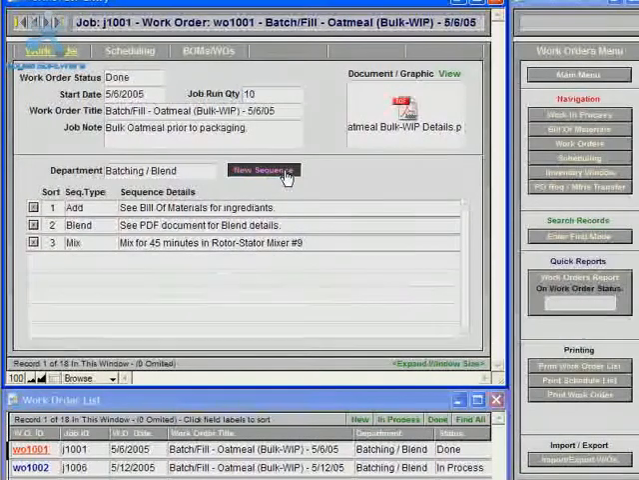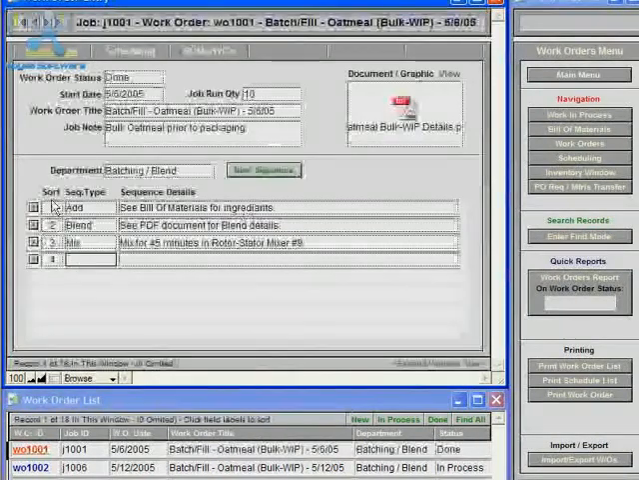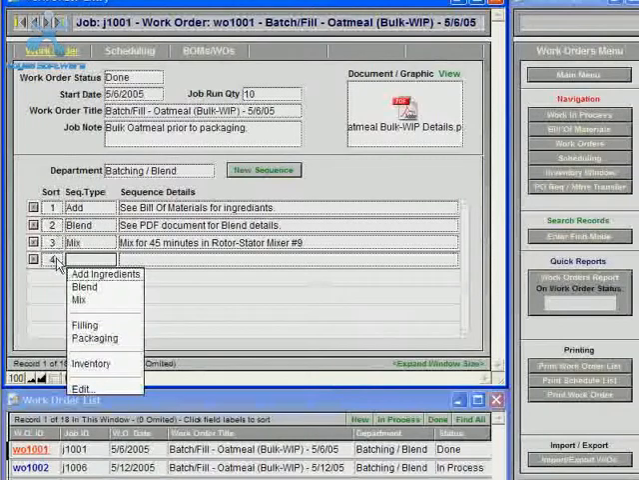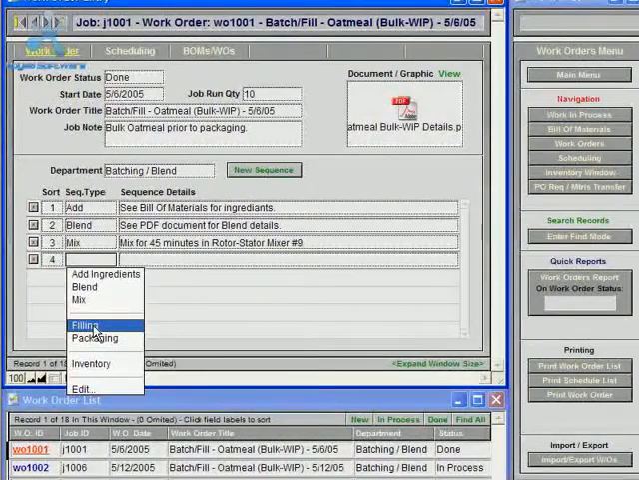And you can add a new sequence of work to the work order by clicking the new sequence button. This will give it the next sequential ID in the sort order, and then for this sequence I'll choose filling.